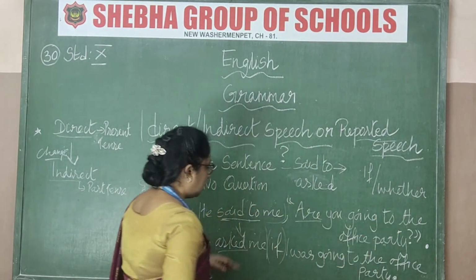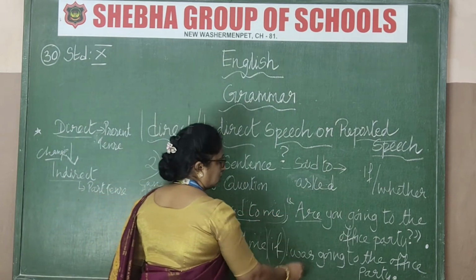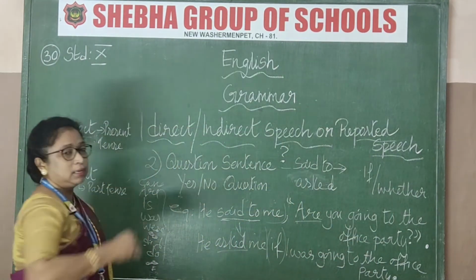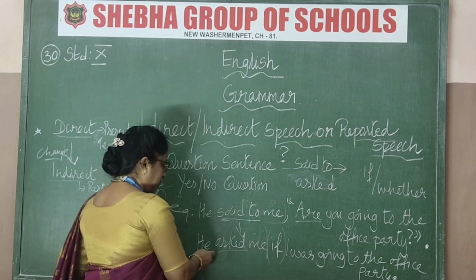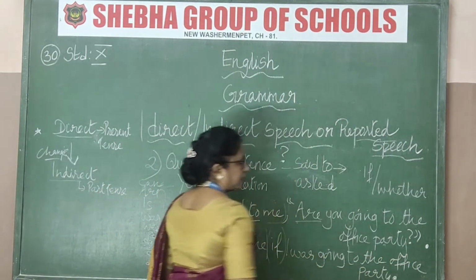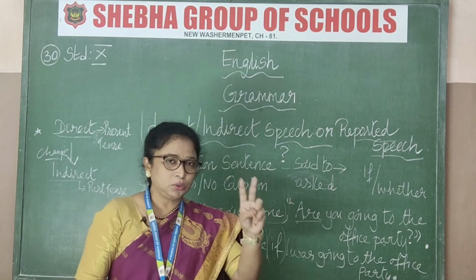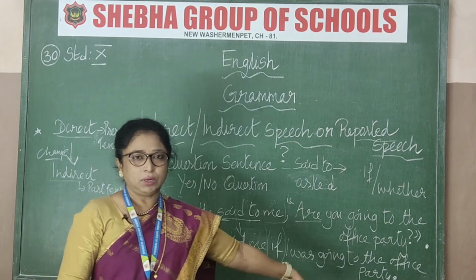Only for the direct speech you must put a comma, open the quotes, a capital letter, a question mark, and close quotes. In the indirect speech, nothing of that: just start with a capital letter and end with a full stop. So this is the first part of the interrogative sentence, which has two types. One is yes and no questions. Another one, I'll tell you shortly.